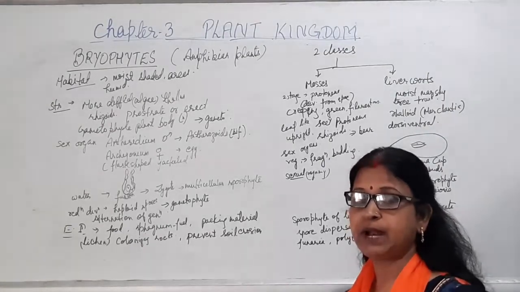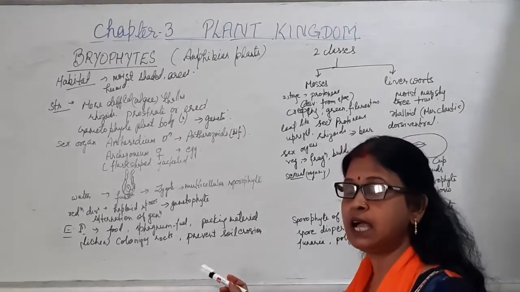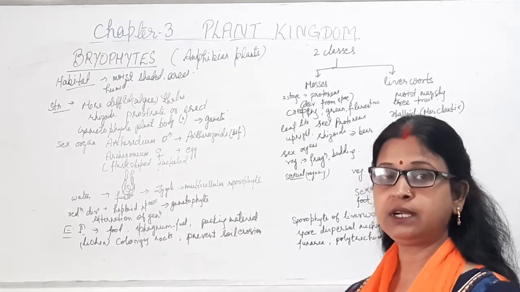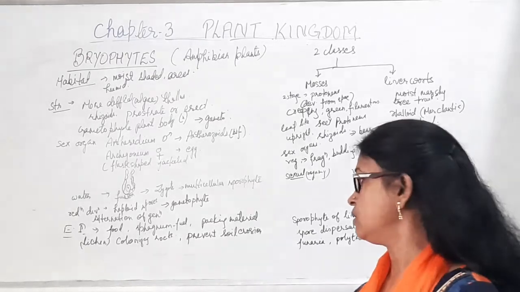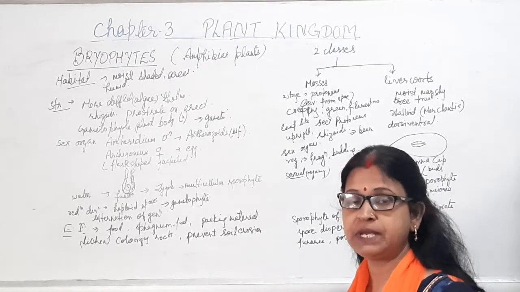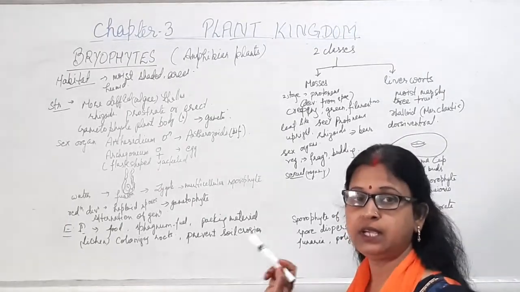Now, bryophytes along with lichens help in colonizing the rocks, and this helps in the process of plant succession on xeric conditions. Then, because they form a net-like, mesh-like structure with soil, they can prevent soil erosion.